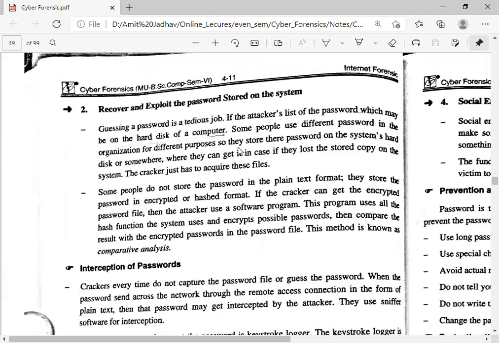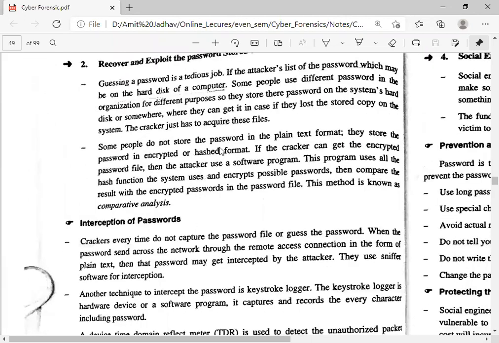Some people do not store the password in plain text format. They store the password in encrypted or hash format. If the cracker can get the encrypted password files, then the attacker uses a software program. Most of the users are technically savvy. They do not store their user ID and password in plain text format. Instead of that, they use encrypted text. So they apply some algorithm on it and convert their ID and password into encrypted format.